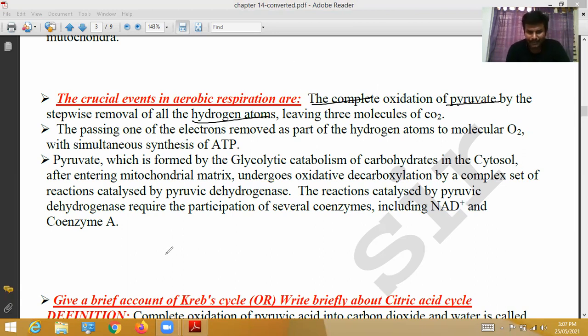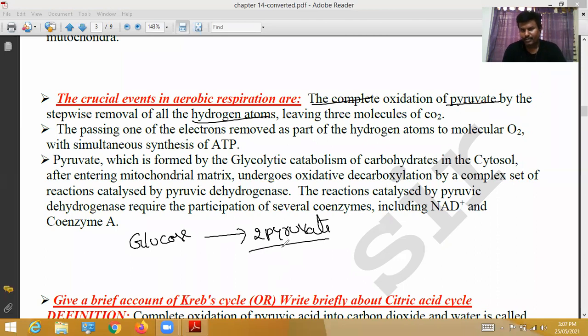Glucose is converted into two molecules of pyruvate. In the morning we discussed that the end product of glycolysis is pyruvate. Two molecules of pyruvic acid with 3 carbon atoms. You have to remember 3 carbons.